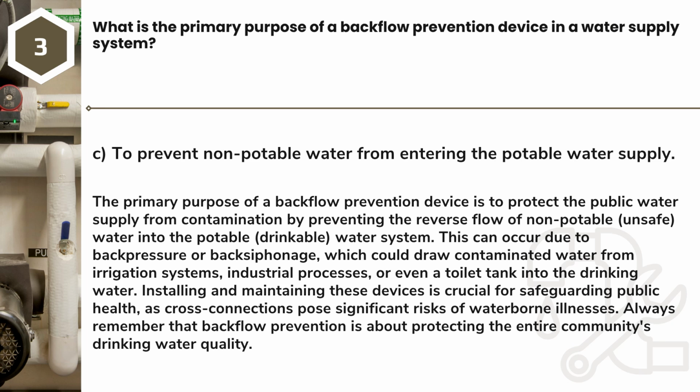This can occur due to backpressure or backsiphonage, which could draw contaminated water from irrigation systems, industrial processes, or even a toilet tank into the drinking water. Installing and maintaining these devices is crucial for safeguarding public health, as cross-connections pose significant risks of waterborne illnesses. Always remember that backflow prevention is about protecting the entire community's drinking water quality.